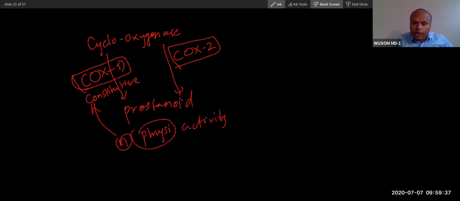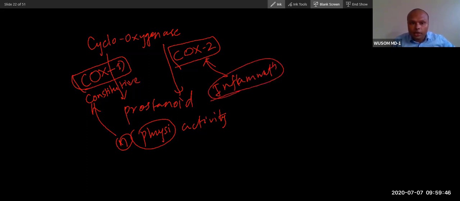But COX-2 is related to inflammation, and this will produce inflammatory mediators. COX-1 is present in tissues, for example your intestine, stomach, heart, lungs, and kidney. Also your reproductive system, especially the uterus, and also male organs, but the uterus has more significance.